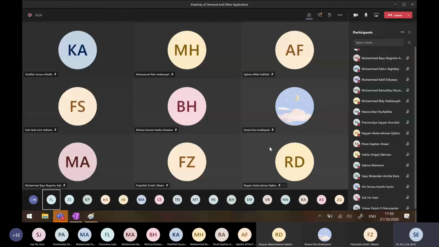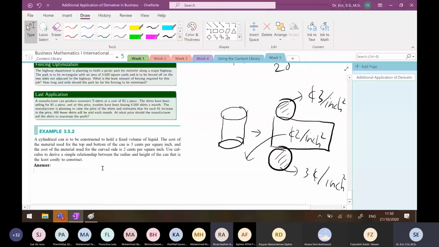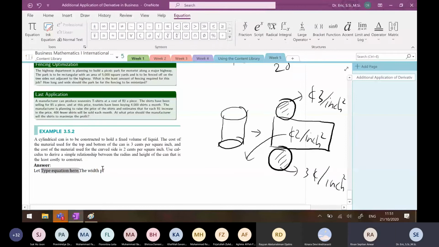Rifan Septian Anwar. Yes, sir. What should I define? The width and length. Very good. What will you name the width? W maybe.